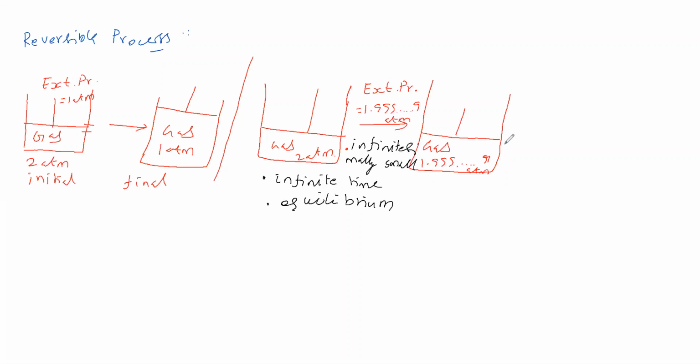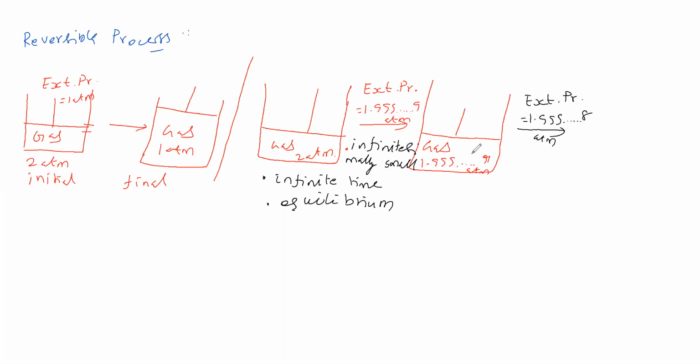After attaining equilibrium, then change the external pressure. Now the external pressure is 1.99998 atmosphere. Now see the difference between the pressure of the gas and the external pressure. What is the difference? Very small, that means infinitesimally small, we can say. The pressure difference is infinitesimally small with the external pressure.